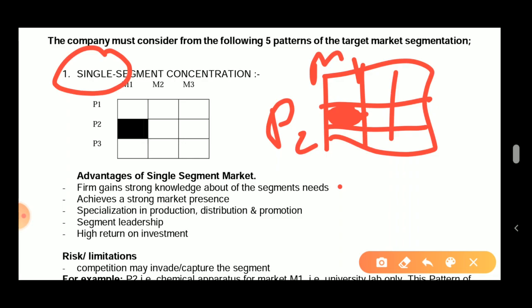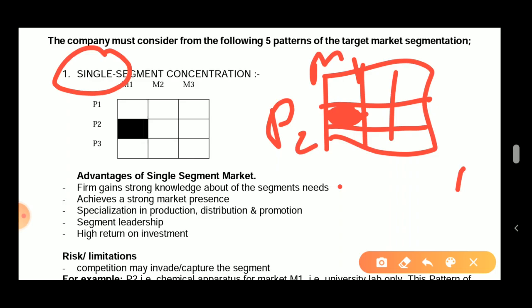I'll give an example over here. For example, companies like BS Shah or Popular, they are only manufacturing books for the universities. They are not even manufacturing books for the schools. So what will happen in this case? They will have a very strong knowledge about the university market: how it runs, how to target students, how to contact the author, how to manufacture a good book, what time to publish, because they are very specific about it. They are not targeting anything else. Their market is only one and their products are also one, that is the university books.